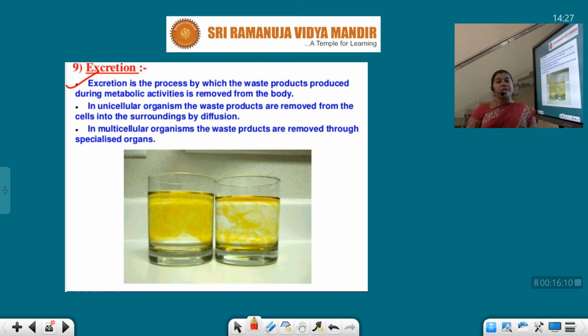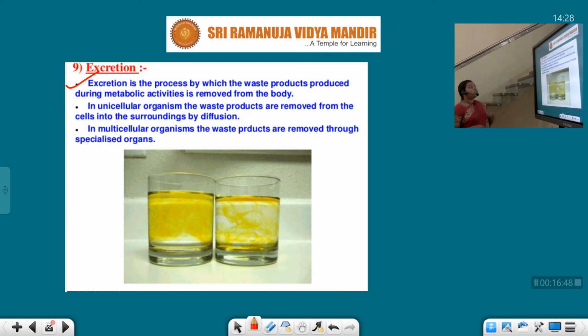Why do we need to send the waste products out of the body? The reason is that they are not supposed to stay in our body. What will happen if they stay in our body? They will be converted into toxic substances, and with this we may get some abnormalities. To avoid that, the excretory system plays a very crucial role in the elimination of all the waste materials from the body.